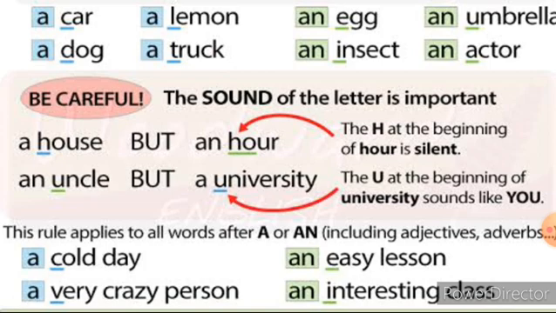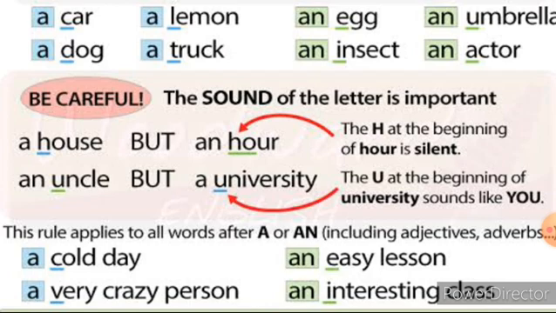Whereas the sound, look at the sound. Hear carefully. What is the sound here? An hour. Don't say it as "hower". Say it as "our". Here the H at the beginning of hour is silent. The H sound is silent. What is the sound you can get from here? "Our". The sound is "our". It is a vowel sound. So the letter may be a consonant letter, but the sound is the vowel sound.